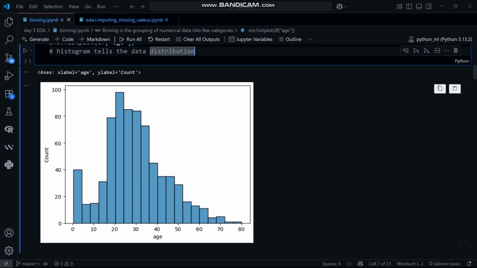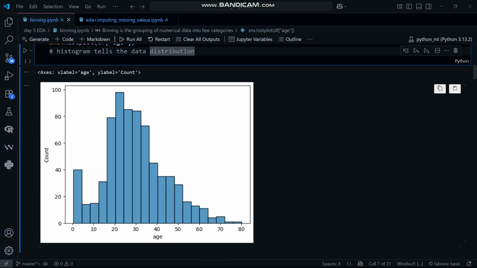This 30 is showing the age, and it also shows that the people from age 20 to 30 were the maximum. People from age, you can say, 18 to 35 were the maximum in the Titanic, and in age 0 to 5 there were about 40 such passengers.